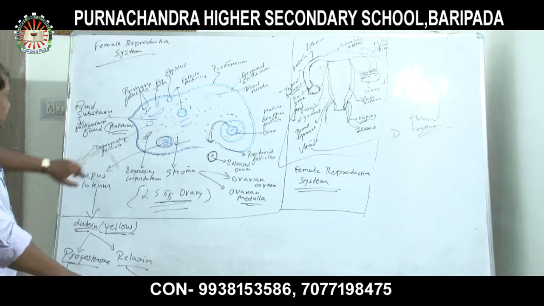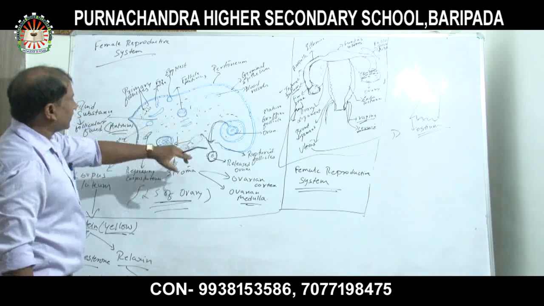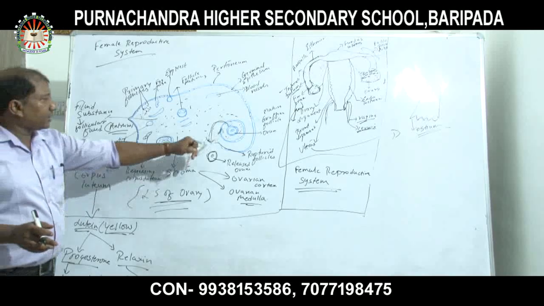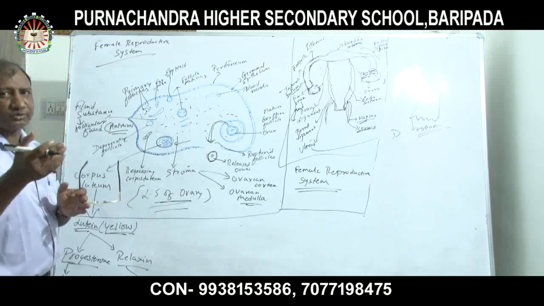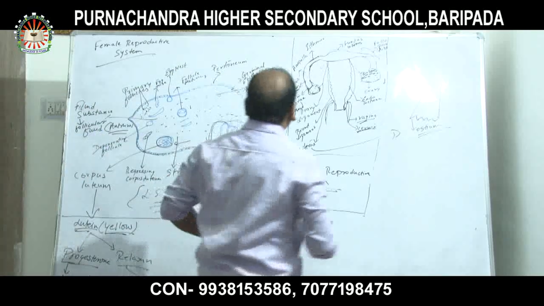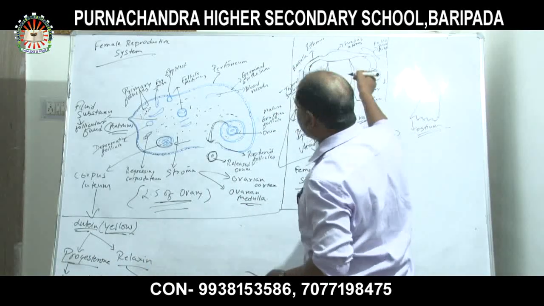Okay. This is the inner view of the ovary. Now you will be able to know how the ovum gets released from the germinal epithelium. This process takes place in the menstrual phases, which I will explain later, not now. Now, in case of the female reproductive parts, some parts are also left.